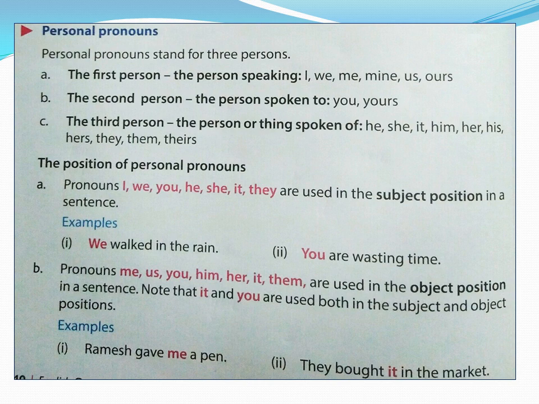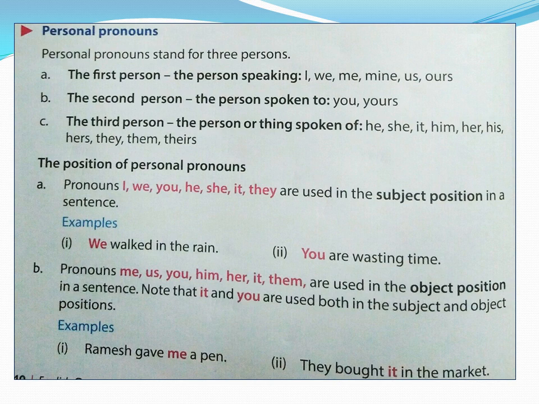Pronouns me, us, you, him, her, it, them are used in the object position. Note that it and you are used both in subject and object position. So these other pronouns, children, like me, us, you, him, her, it and them, are used in object position. So what is an object, children? Object is the receiver of the action. So whatever action is done, who is receiving it? Who is taking it? That is the object.